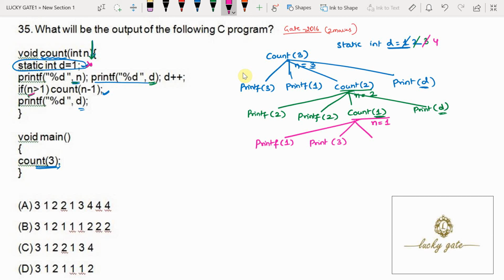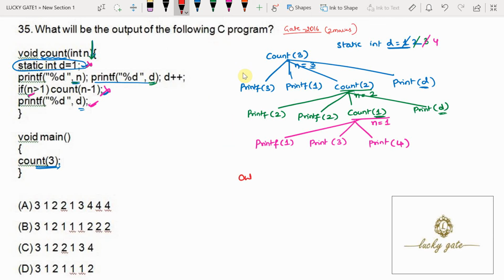Then if 1 greater than 1, the condition is false right now, because what is the value of n? 1. 1 greater than 1, the condition is false. Because the condition is false, this count of n minus 1 is not going to be executed. Then it continues with the printf statement. What is the printf statement? Print the value of d. What is the value of d? That is 4.